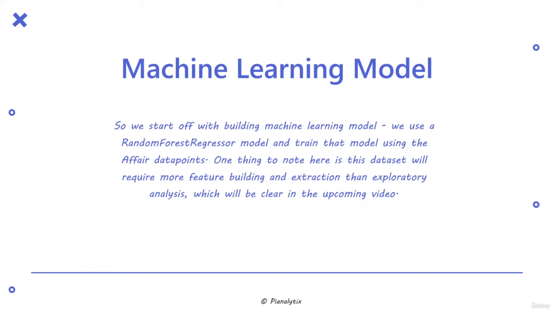So the machine learning model. Now we start off with building a machine learning model where we use a random forest regressor model and train that model using the affair data points, or our affair data set. Next, one thing to note here is that the dataset will require more feature building and extraction than exploratory analysis, which will be clear in the upcoming video.